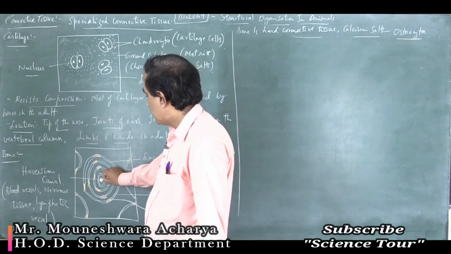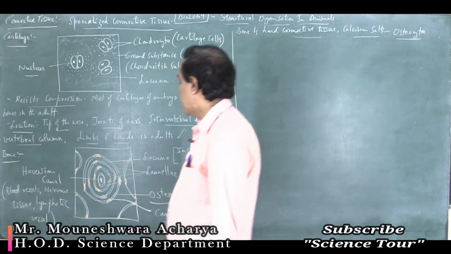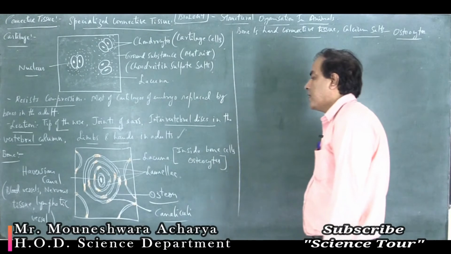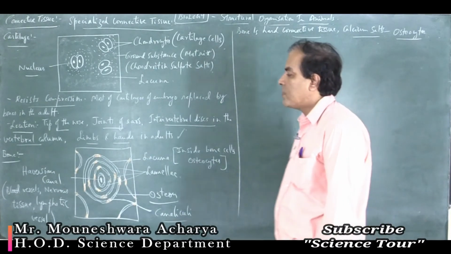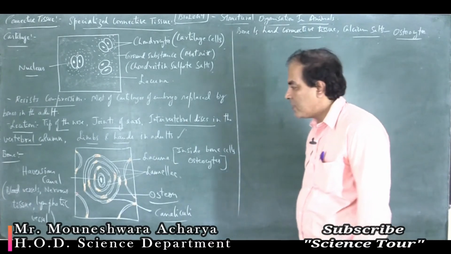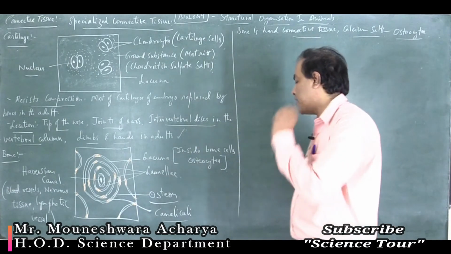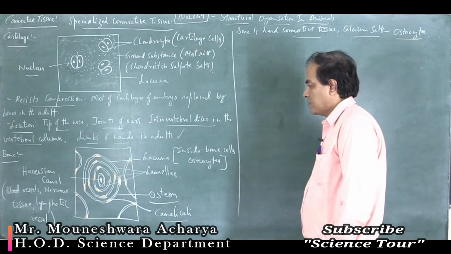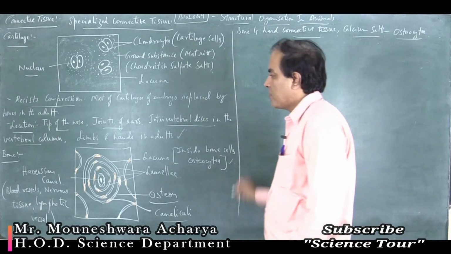In the middle of this osteon there is a canal which was discovered by the scientist Havers, and it is called the Haversian canal, which has got supply of blood vessels, nervous tissue, as well as the lymphatic vessels. This is the structure of the bone.